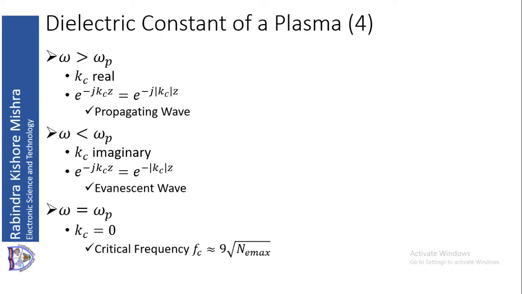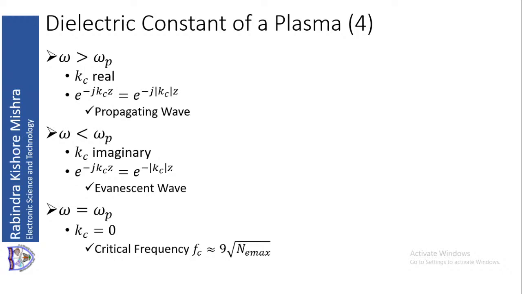Therefore these two terms, plasma frequency and critical frequency, can be used interchangeably. They mean the same thing. At the critical frequency, the wave is actually reflected back to the earth.